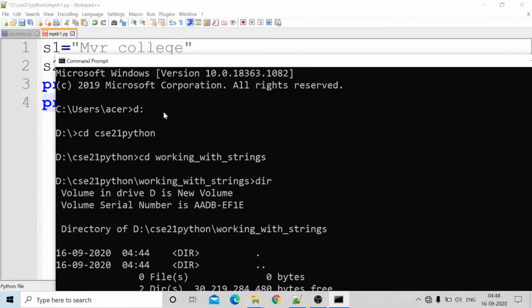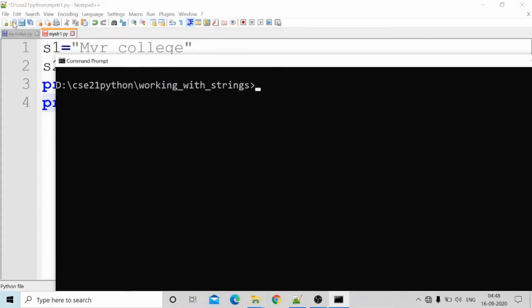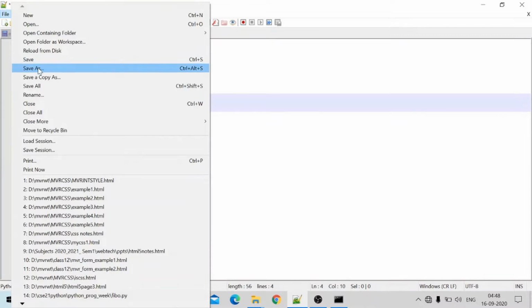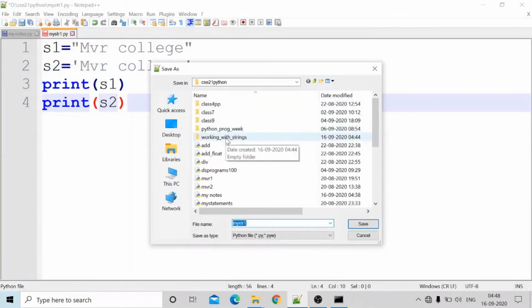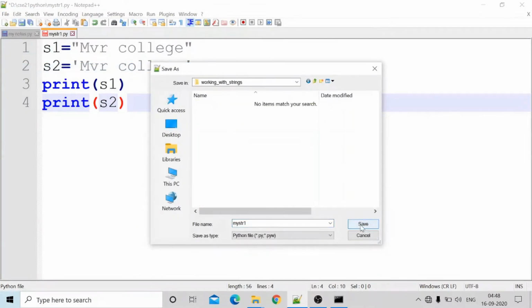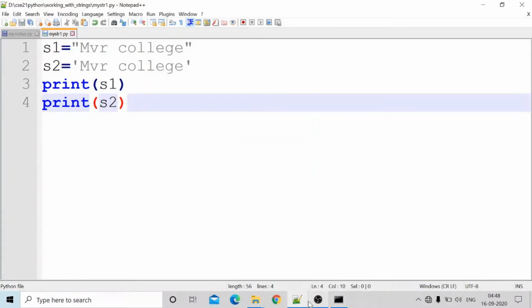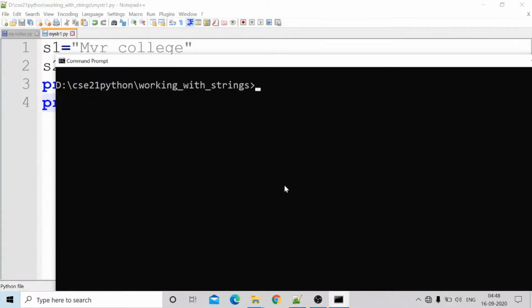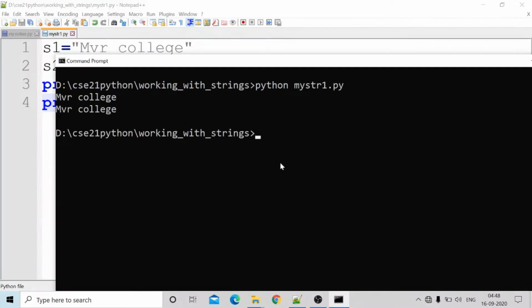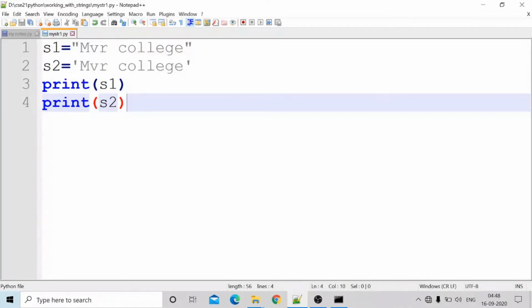One file is there, no file is there. File, save as, I am saving this one within the folder working with strings. Save. Okay, in this folder it is there. python my str1.py, MVR college. A string can be specified within single quotes or double quotes like that.